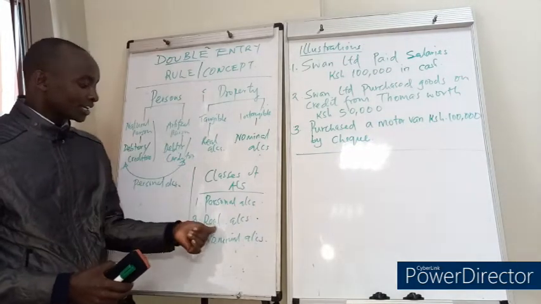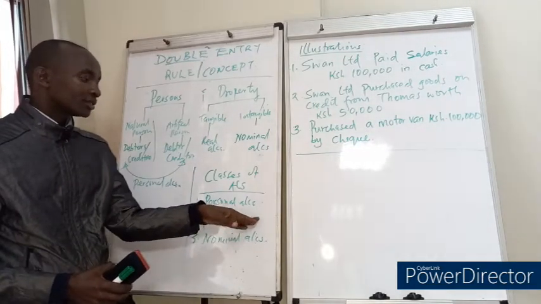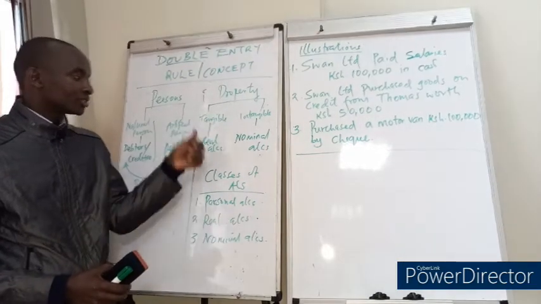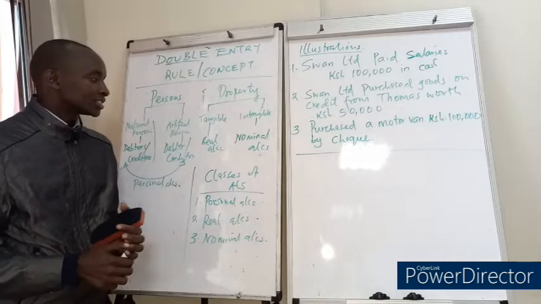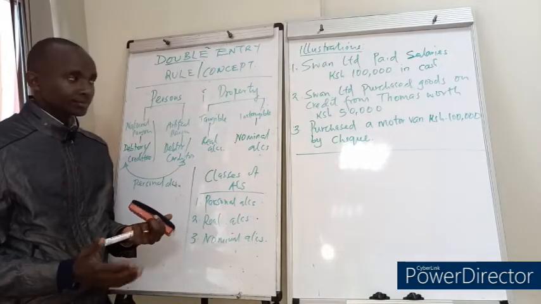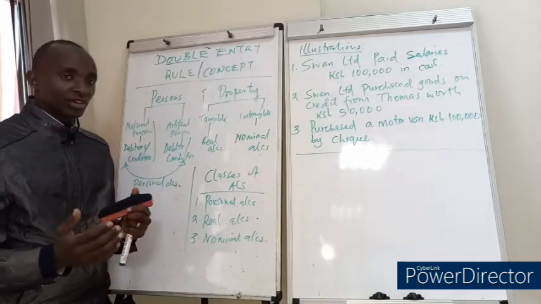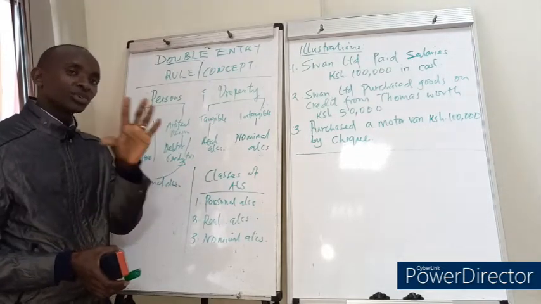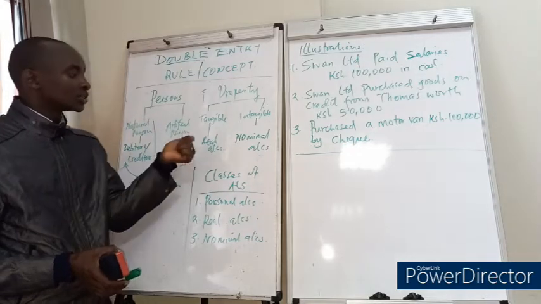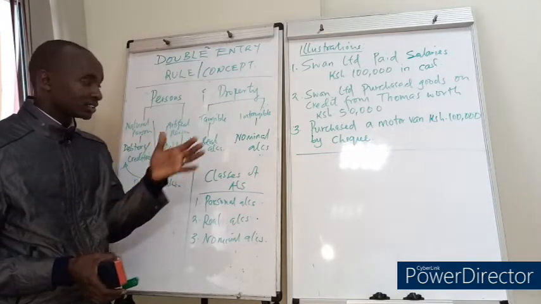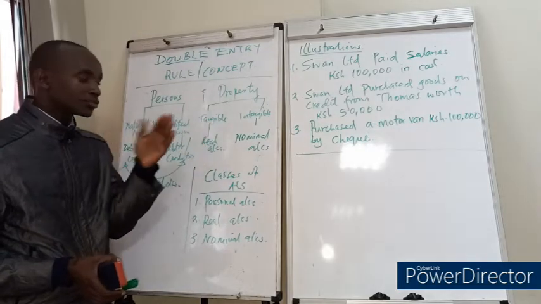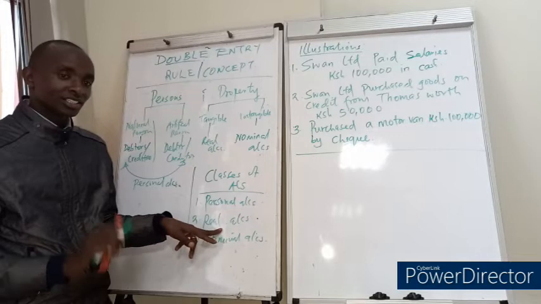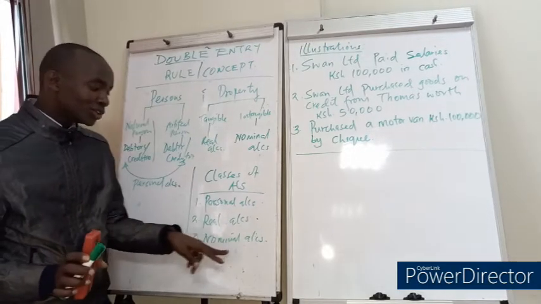Full stop. The real accounts, these are the accounts that are kept for tangible property. Are we together? So these accounts are kept for tangible property. For instance, the motor vehicle account, right? Motor vehicle, you can touch a vehicle, you can see it, and you can feel it. So it's a real property, it's a real item. And the accounts that are kept for these real properties are known as real accounts. That's the definition of that. Simple definition is that.